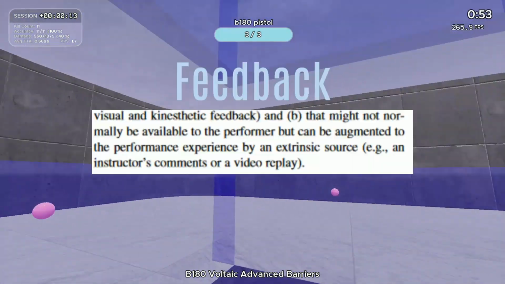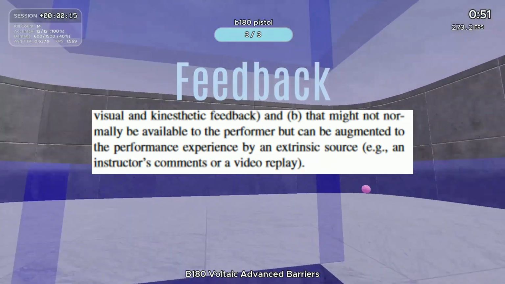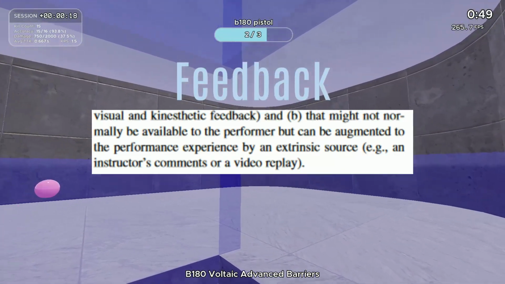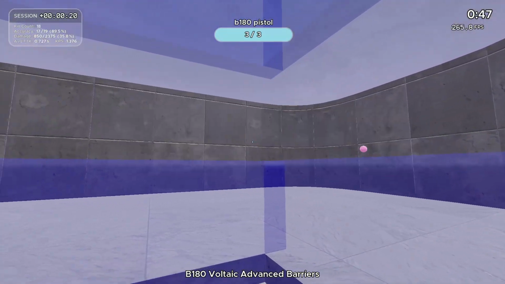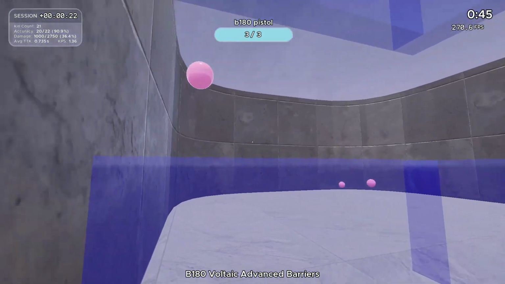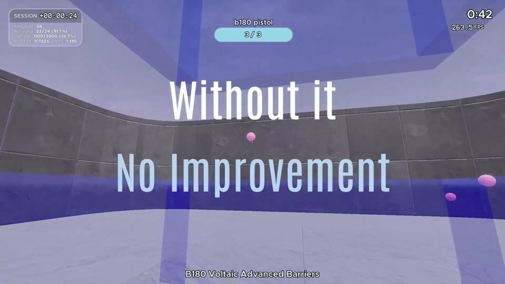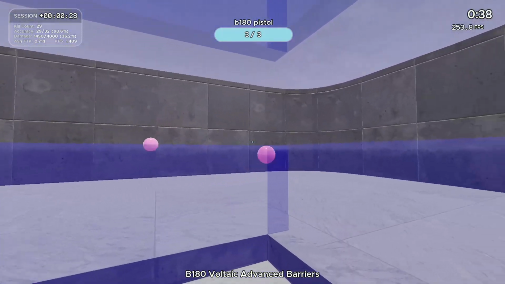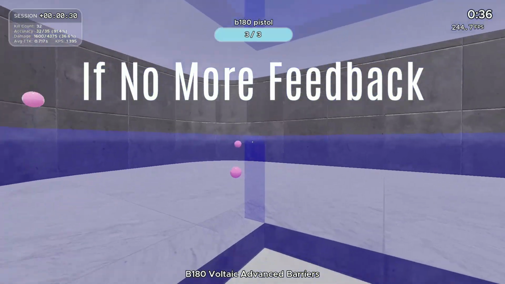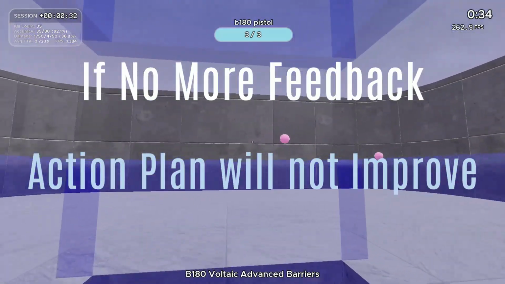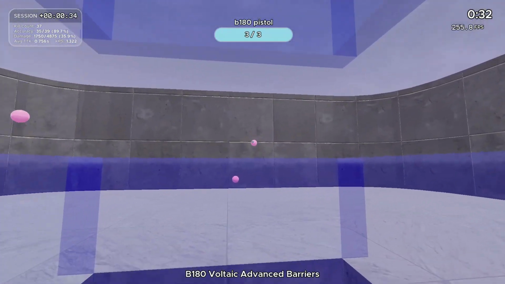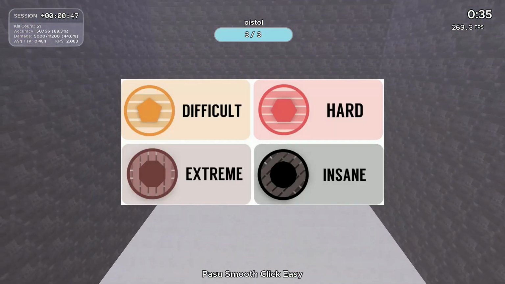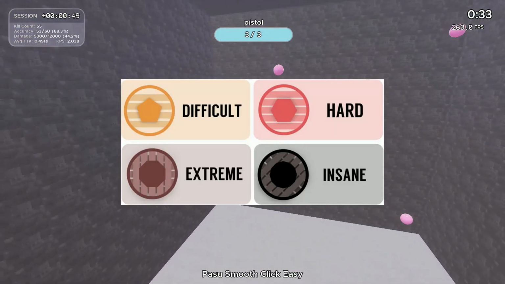On the other hand, feedback comes in the form of visual or audio cues that indicate success, either from a live performance or a third-party review afterwards. Feedback plays an important part in improvement, as without it, there'd be no way for your brain to know if you are performing a task correctly. However, if the performer reaches a point of familiarity where there is no longer any new feedback available, the action plan will no longer change and all improvement will stagnate. Once this limit has been reached, higher levels of difficulty must be attained to improve an individual's action plan.